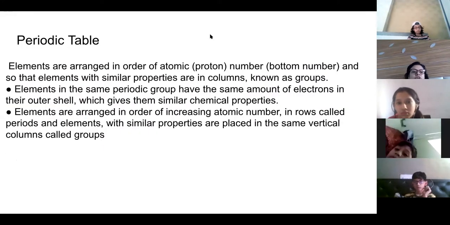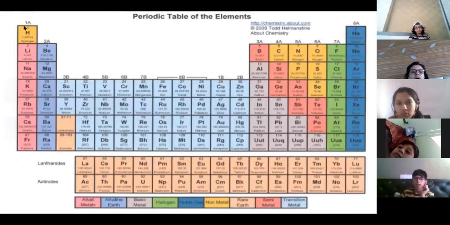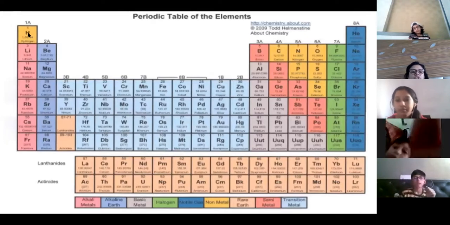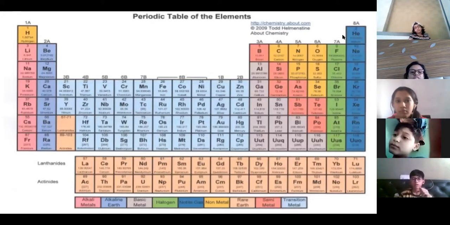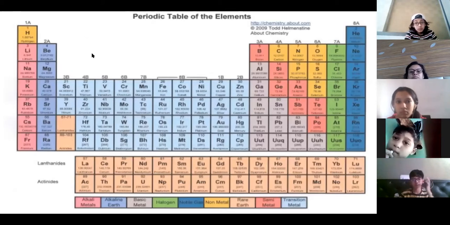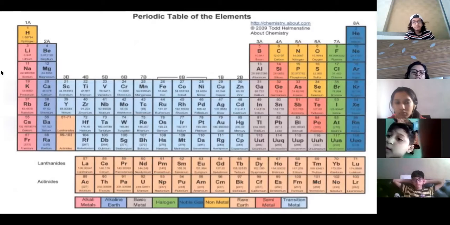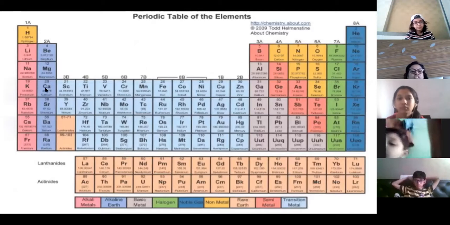So in the periodic table, you know, the elements are arranged, as I have told you, according to increasing atomic number. You can see the sequence: hydrogen, helium, lithium, beryllium, boron, carbon, nitrogen, oxygen. So this way it is arranged in increasing atomic number till calcium.